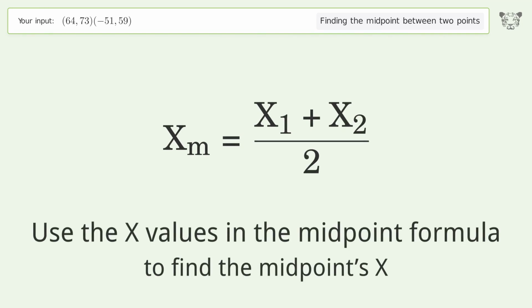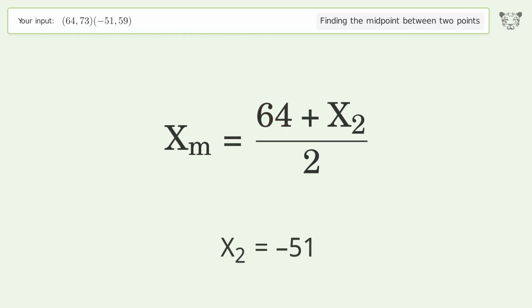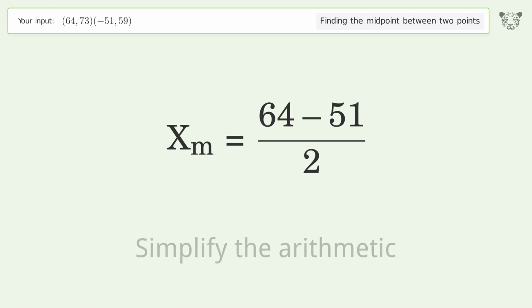Use the x values in the midpoint formula to find the midpoint's x. x1 equals 64. x2 equals negative 51. Simplify the arithmetic.